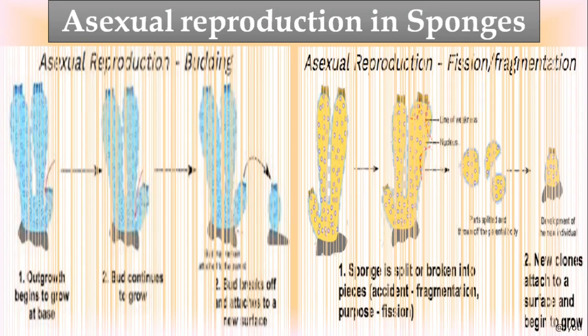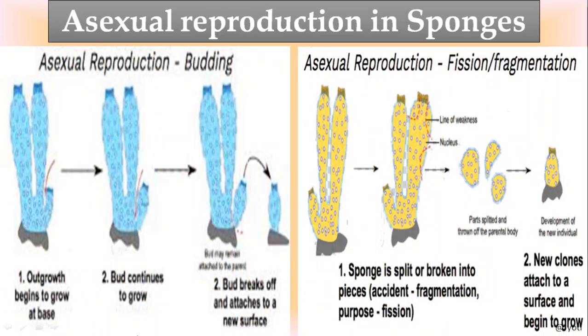Then asexual reproduction in sponges. Here you can see the most common type of asexual reproduction is fragmentation or fission. So here you can see the yellow color picture shows the sponge body, the colonial sponge body. The sponge body is fragmented. Here you can see the dotted red lines. So suppose these portions are fragmented. So here the three fragments are there.